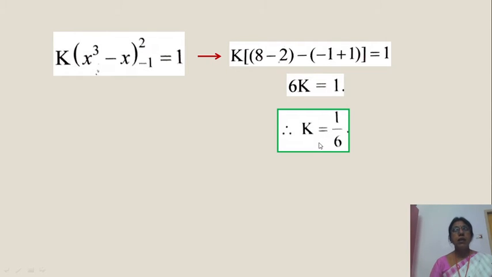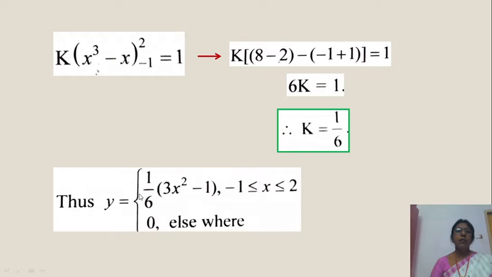You observe, this is a density function where the variable is a continuous variable. So for finding k, we take the integral of f of x dx equal to 1. Right? Now y means f of x.